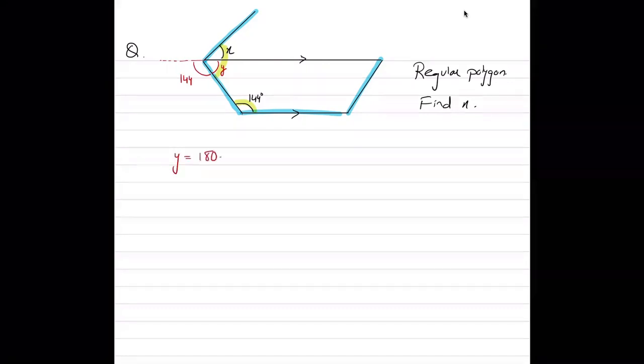So x plus y should be 144, so 144 minus 36 is going to come out as 108 degrees. Okay, so we were asked to find x. X has a value of 108 degrees.